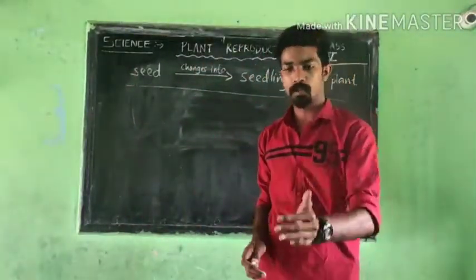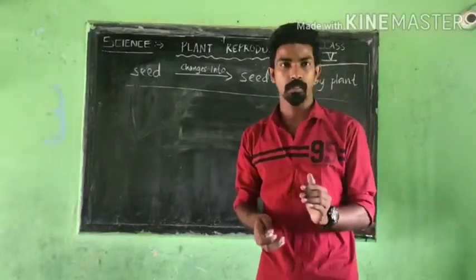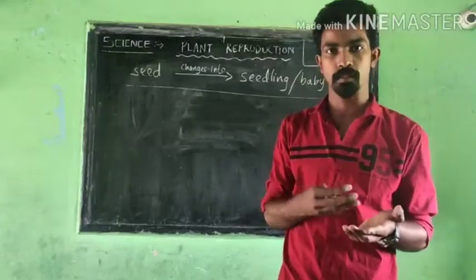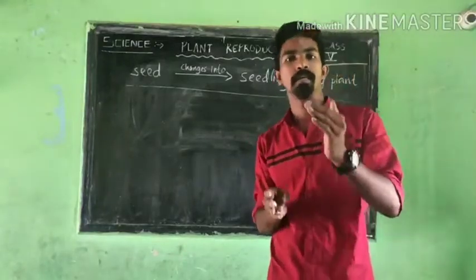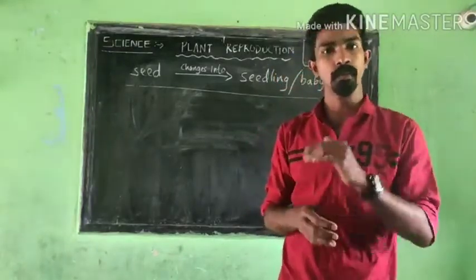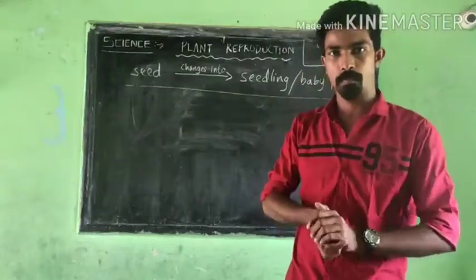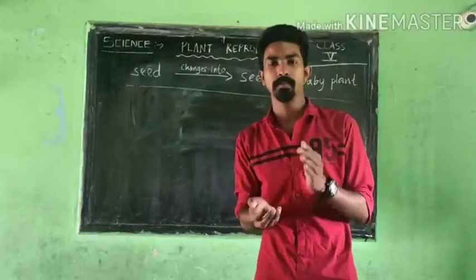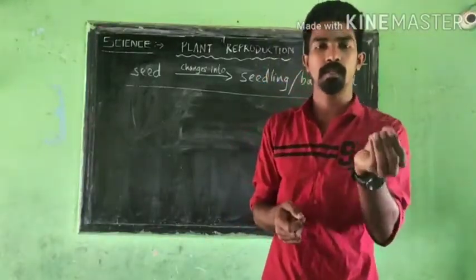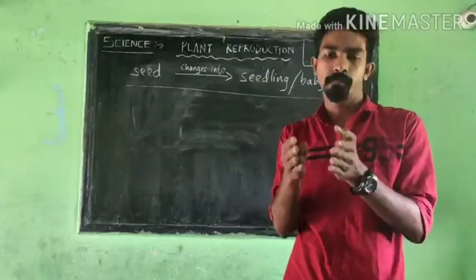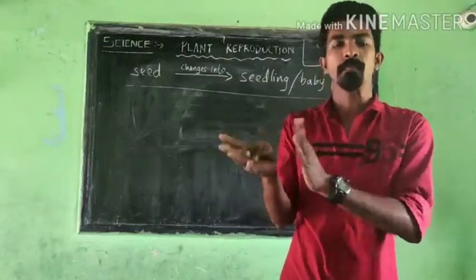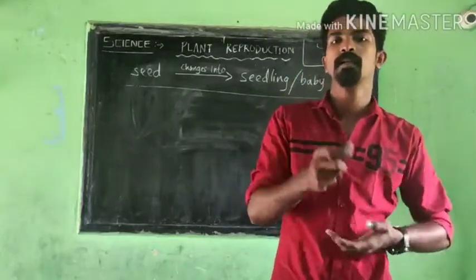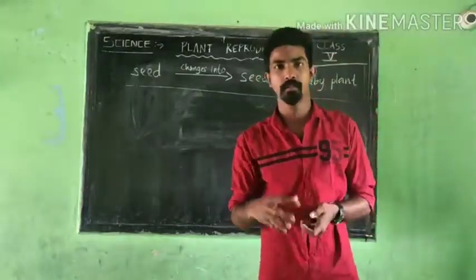To study this seed germination, how a seed becomes a seedling, there are some conditions needed. The seed needs some things. If the seed gets them in sufficient amount, then only the seed will become a baby plant. If the seed gets these things, then only it will change into a baby plant. To identify that, we have a small activity given in the textbook.